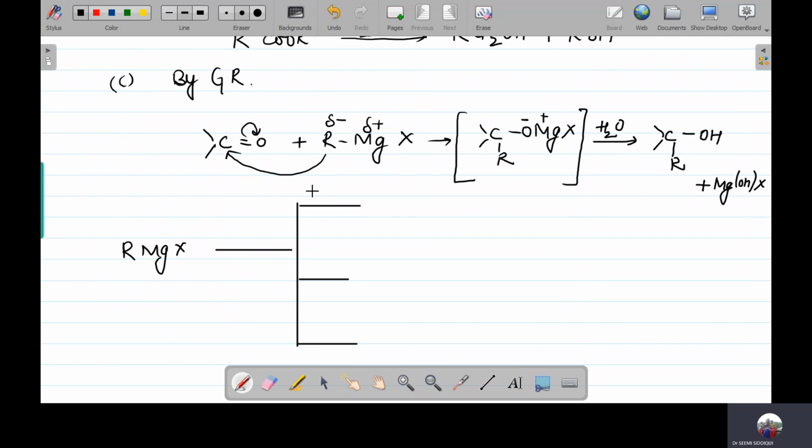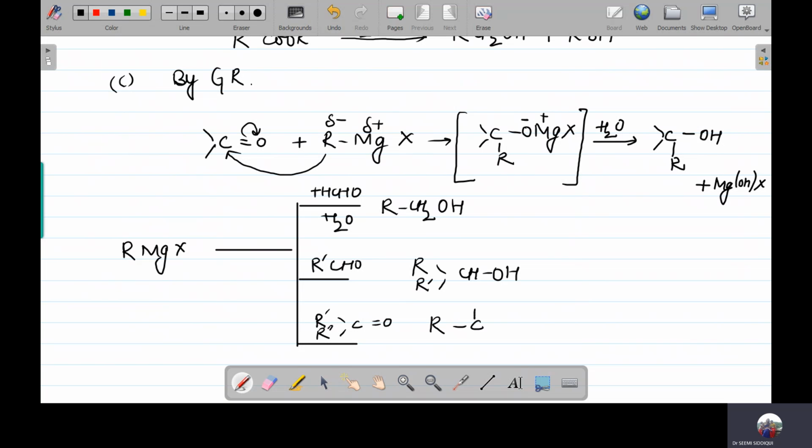Now, in the first step, I am taking an aldehyde. Hydrolysis will be done in each and every case. If you are taking an aldehyde, HCHO, then you are going to prepare a primary alcohol. Then again, if I have taken an aldehyde other than HCHO, then you are going to have the secondary alcohol. And if you are going to take the ketone, then it is going to give you a tertiary alcohol.